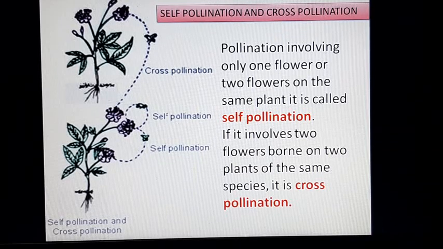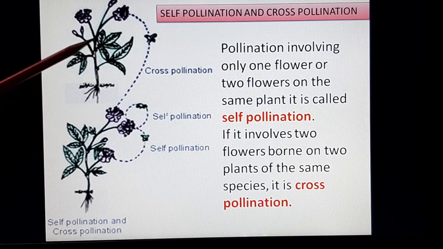Also, you have two types of pollination, self-pollination and cross-pollination. Now, what is pollination? Pollination is nothing but the transfer of pollen grains from the anther to the stigma. So that can happen in two ways.